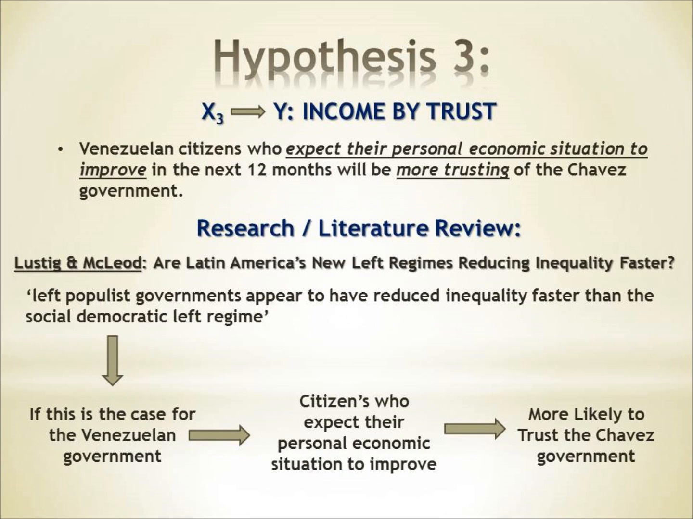Our final hypothesis relates to the personal economic situation of the respondents. We believe Venezuelans who expect their household's economic situation to improve will have greater trust in the Chavez government. We are basing this on Lustig and McLeod's research that leftist governments, and to a greater extent left populist governments like Chavez's, have been reducing inequality and poverty in Latin America.